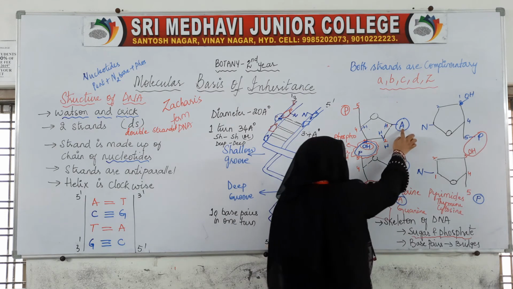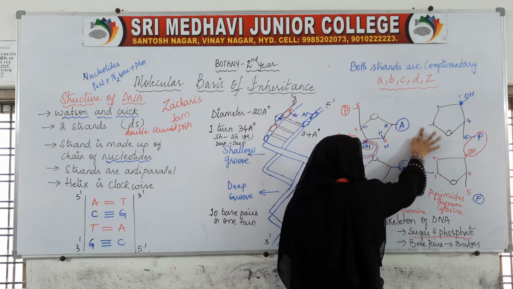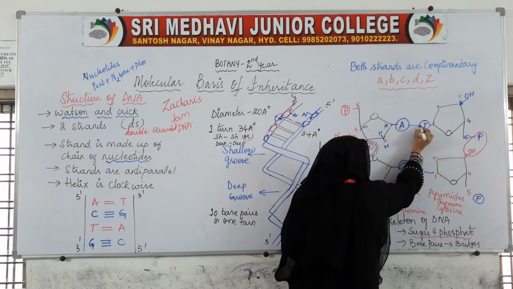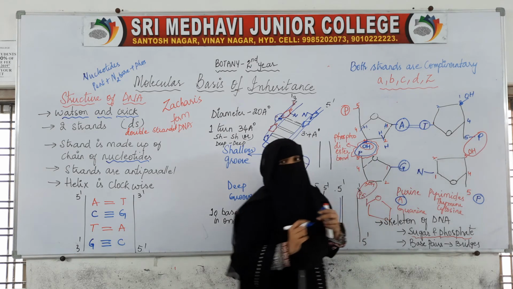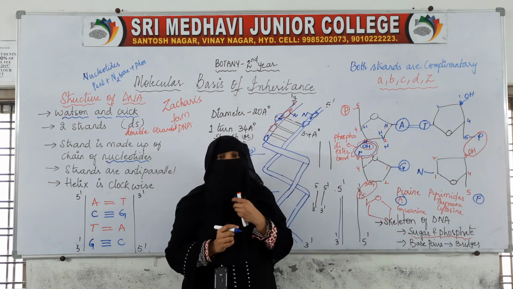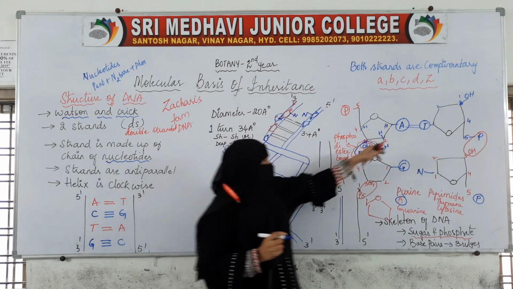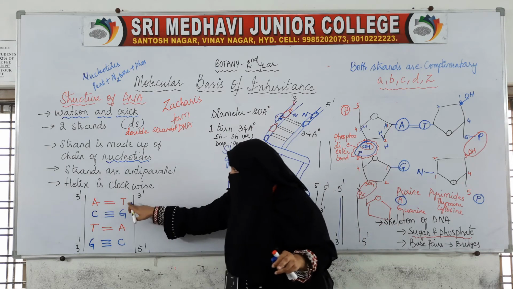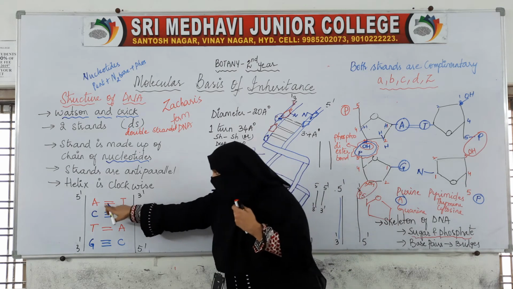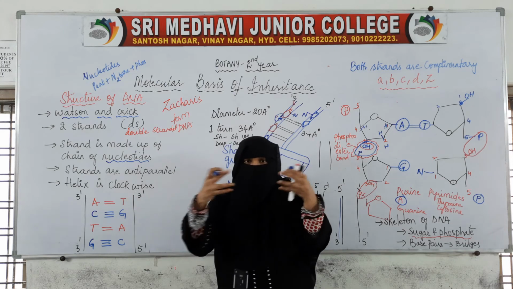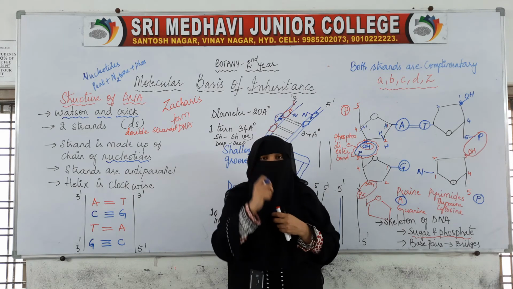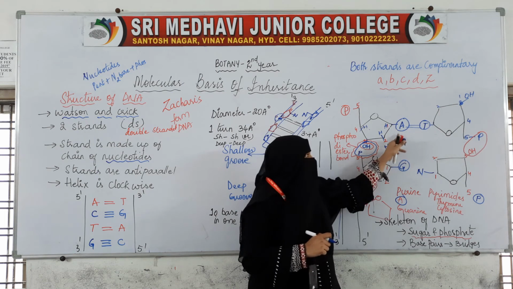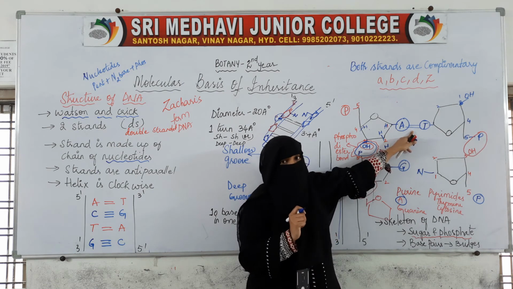So if it is adenine here, the nitrogenous base opposite will always be thymine, and they will form a bond. Adenine and thymine are joined together by 2 hydrogen bonds.